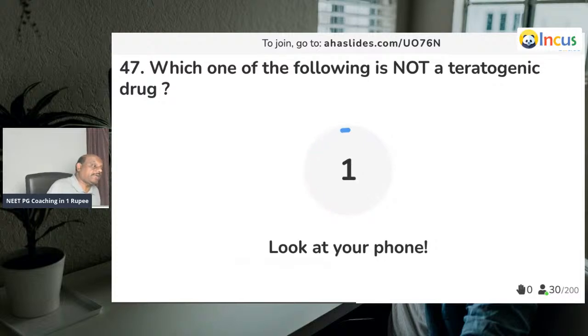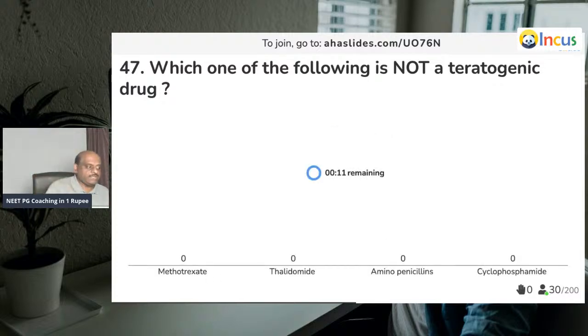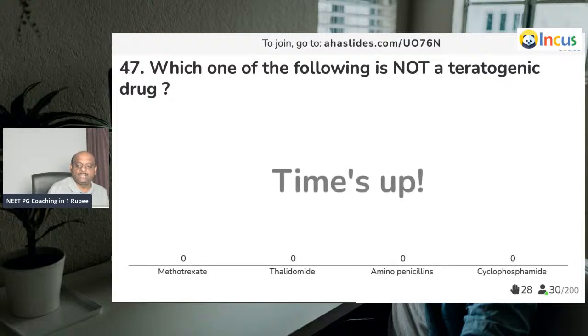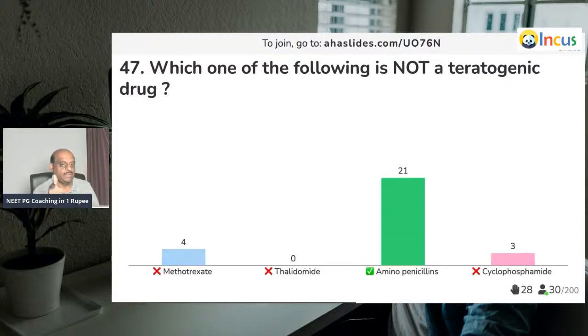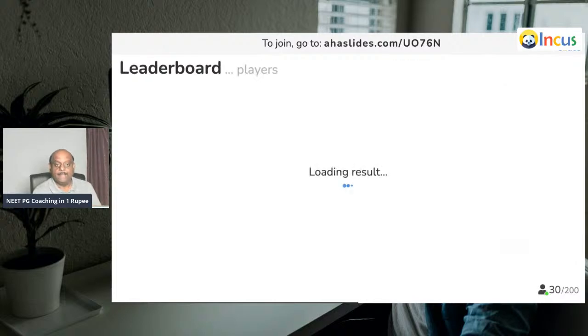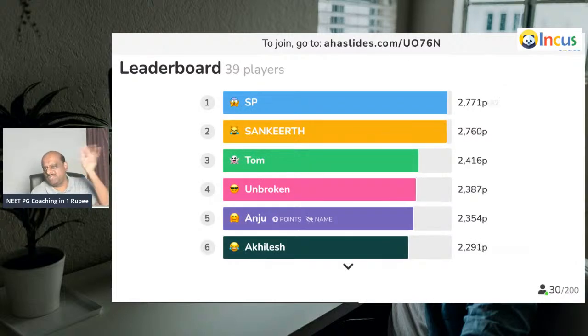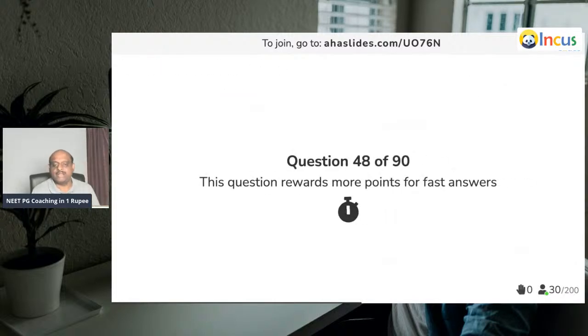Always make a list of all the teratogenic drugs, doctor, be very sure. Easy question, this one. If you answered this wrong, you are missing the table. You have to make the table. Penicillin, doctor. Penicillin is very safe in pregnancy, not teratogenic.